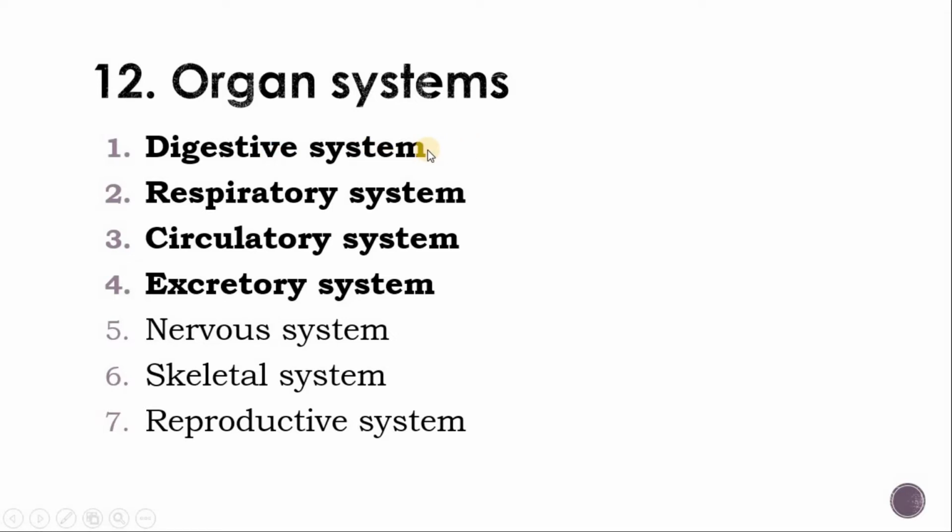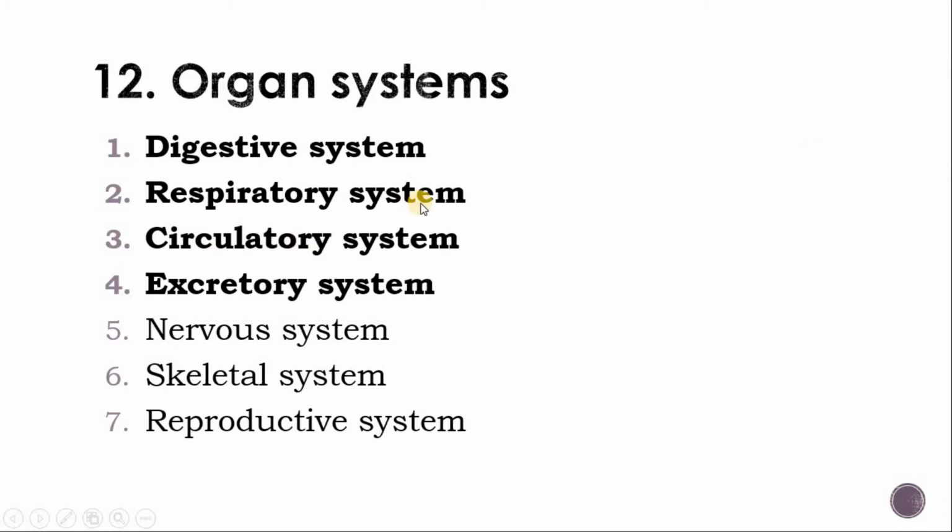What is the digestive system and which work is it associated with? In the digestive system, the organs are associated with the ingestion of food, digestion of food, metabolism of food and absorption of the food.